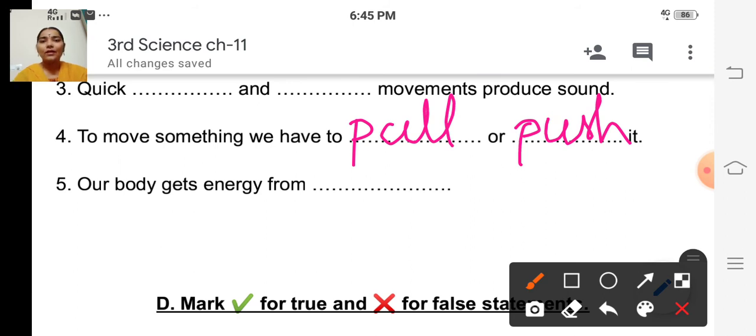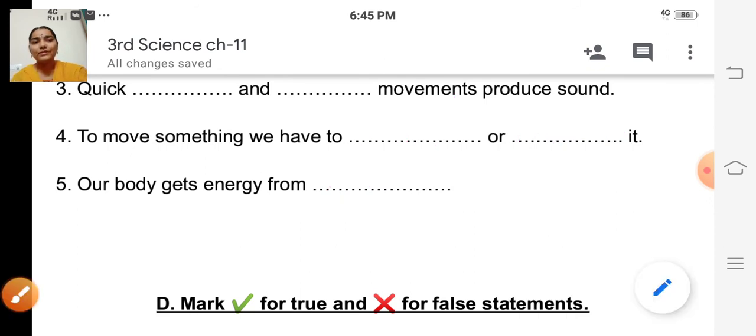Fifth question. Our body gets energy from. So where do we get energy from? Yes, just now we have learnt, isn't it? Food. So our body gets energy from food. Okay. Our body gets energy from food. Okay, children.